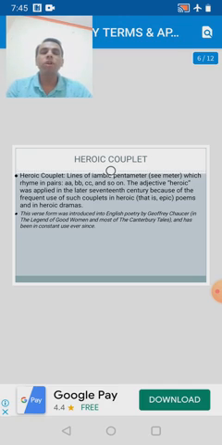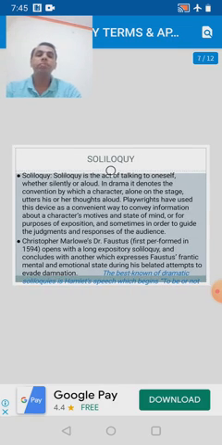In the end of the 14th century and beginning of the 15th century, Geoffrey Chaucer used this pattern of stanza in his The Legend of Good Women and in the Canterbury Tales, and ever since this well-known stanza pattern is followed till date. So this is a kind of stanza.